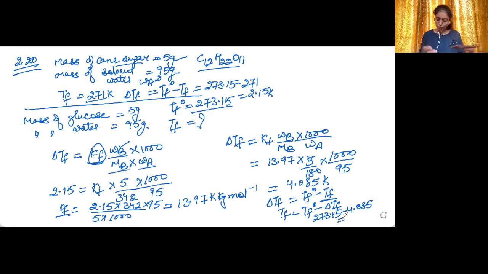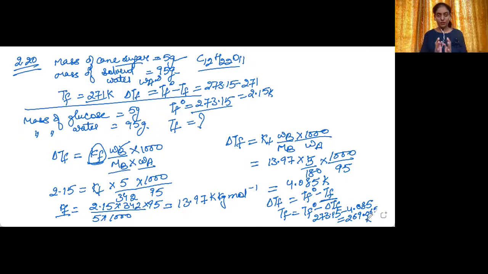So it will come out to be equal to 269.065 Kelvin. So this will be the answer. Hope this is clear to you.